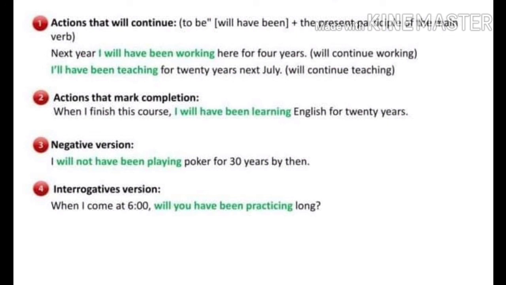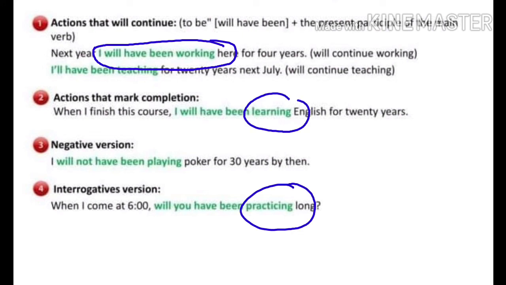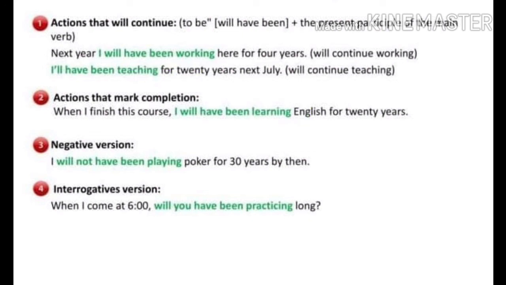Children, you have to use the subject, then you should use will, have, been, and the verb should be in present participle form. It should be in ing form. As I told you earlier, if you know the end point, if you're going to mark the completion of the action, you can use future perfect continuous tense. Look at the example given here. When I finish this course, I will have been learning English for 20 years. So you know the end point. When you finish the course, that's the end point. By that time, you will have been learning English for 20 years. Here again, you're speaking about a long duration.